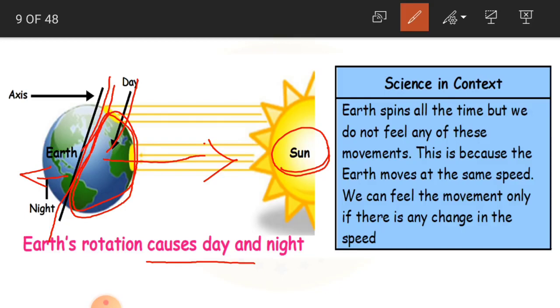And here, science in context. Earth spins all the time, but we do not feel any of these movements. Just as we learned that earth rotates. Rotate in the sense what? It spins, means it is going to turn around. Turn round. This is a continuous process.